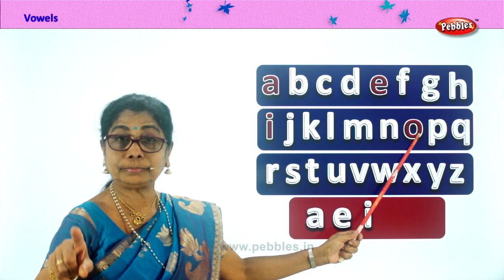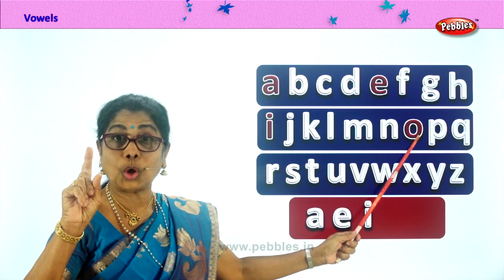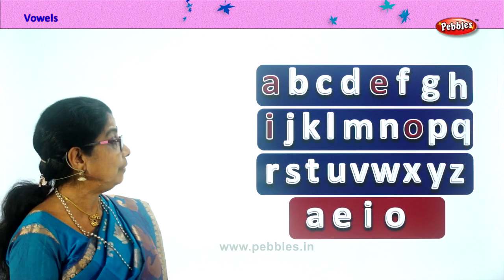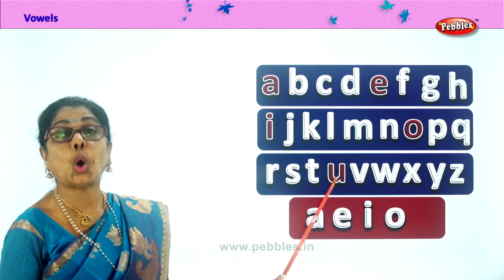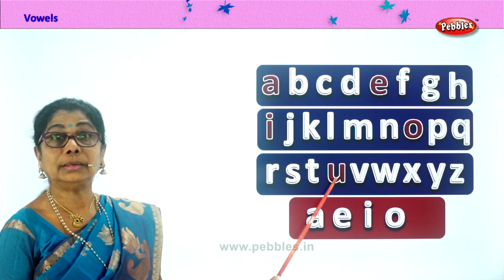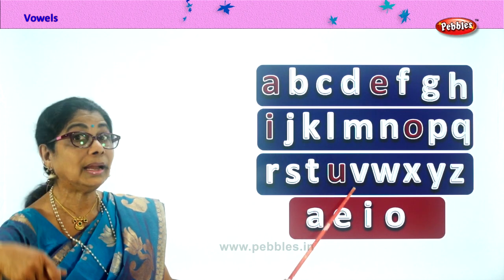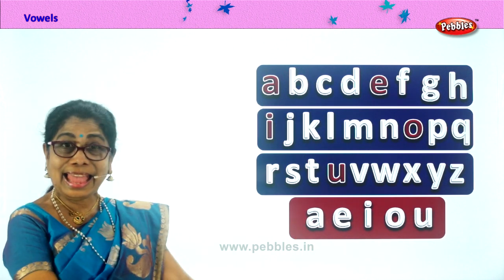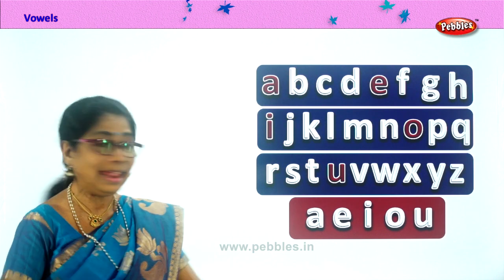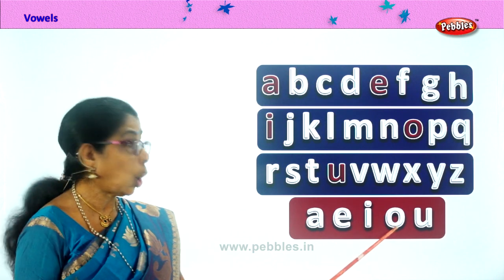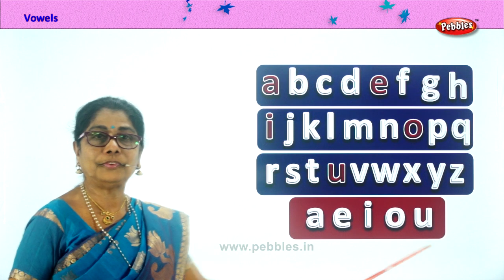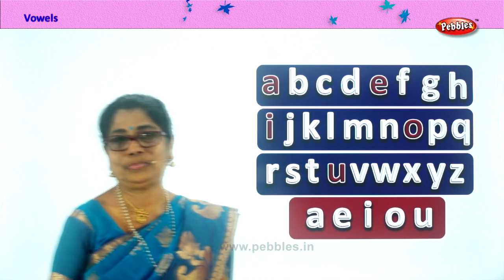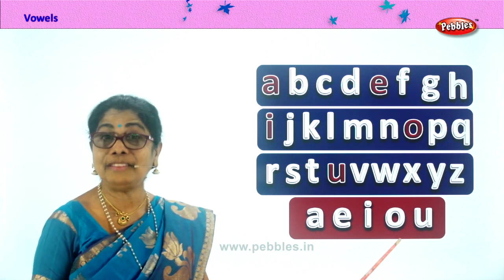O. When it's dark, you put the light on. O. So we bring O here. And finally, we have U. Goes the umbrella. So we have the 5 vowels here: A, E, I, O, U. These are our 5 vowels.